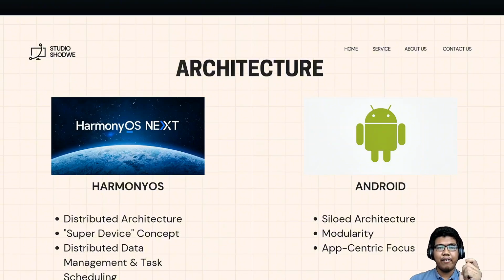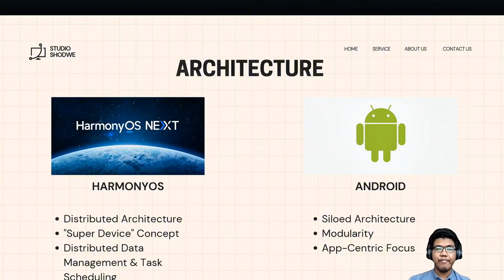While there are efforts for cross-device experience, for example, Android Auto or Wear OS for the smartwatch, they are often built as separate extensions or specific device integrations rather than being inherent to the core OS architecture, like Harmony OS itself. Right.